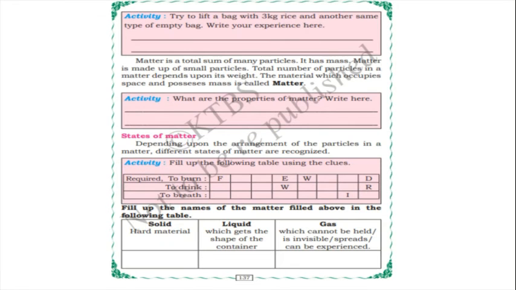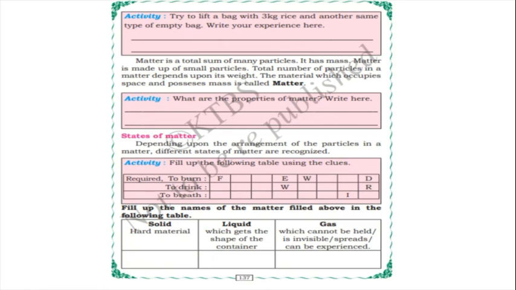Yes. So try to lift a bag with 3 kg rice and another same type of empty bag. Write your experience. Instead of a rice bag, you can take your school bag with books and without books. Do this experience and write your observation. I leave this activity to you. Matter is a total sum of many particles. It has mass, and matter is made up of small particles, isn't it? Just now we have learnt. And the total number of particles in a matter depends upon its weight.